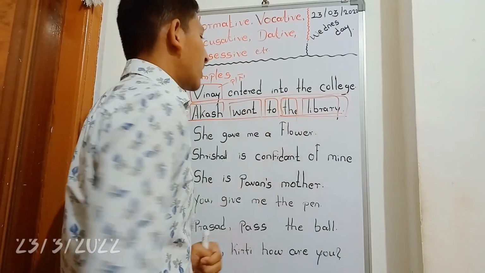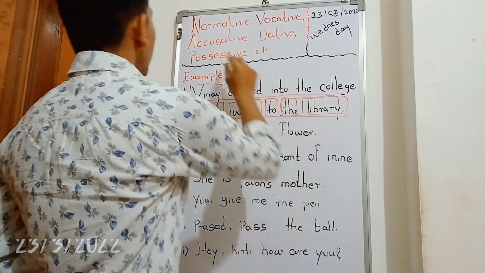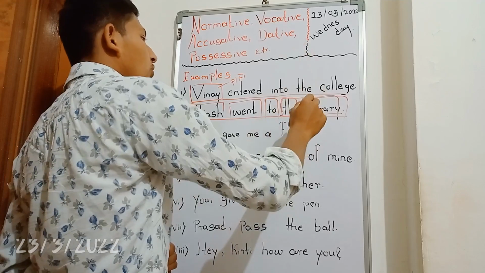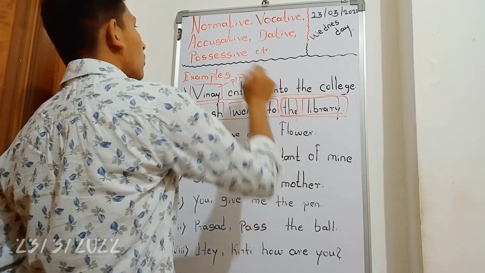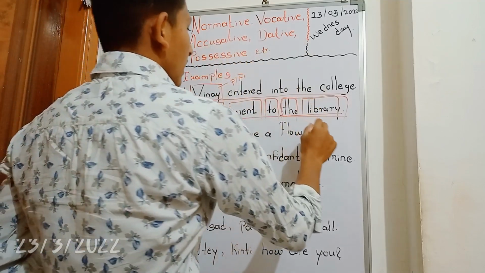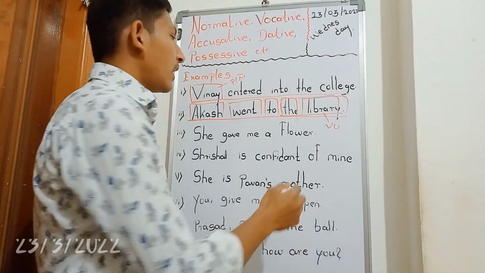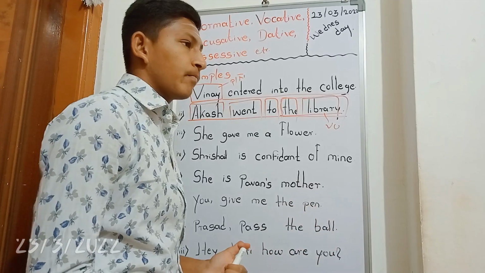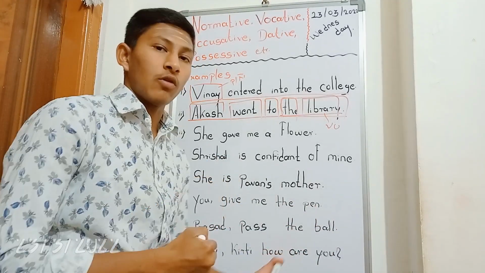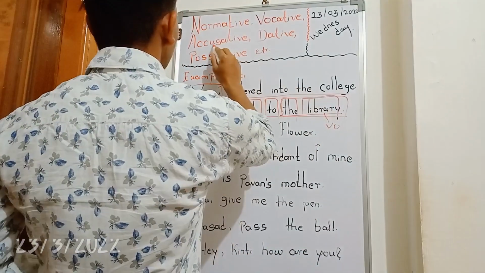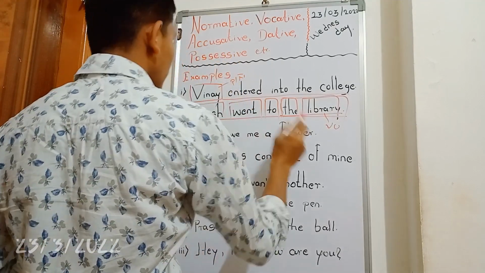This is called the object, and this is also called the objective case. Apart from that, it is also called the accusative case. An object will be an objective noun or objective pronoun. That's called the objective case or accusative case.